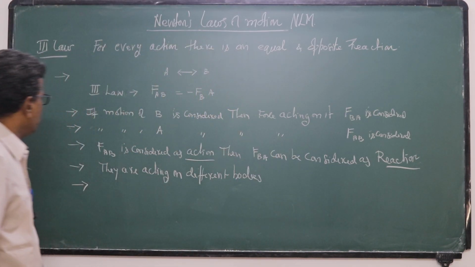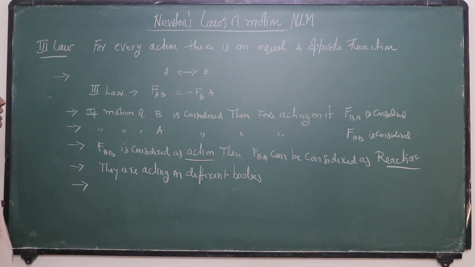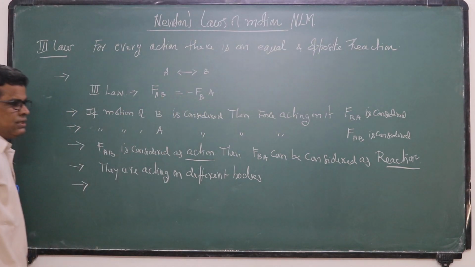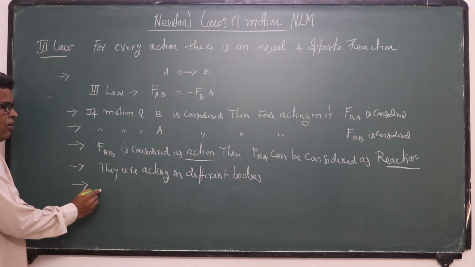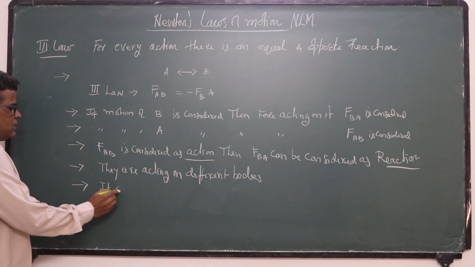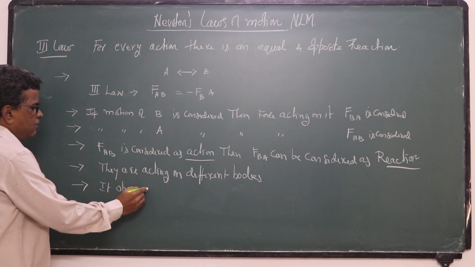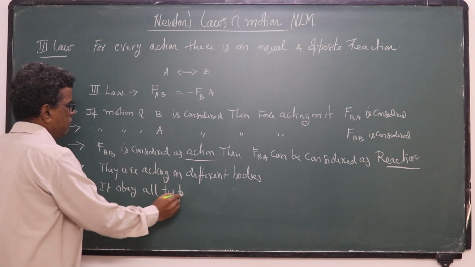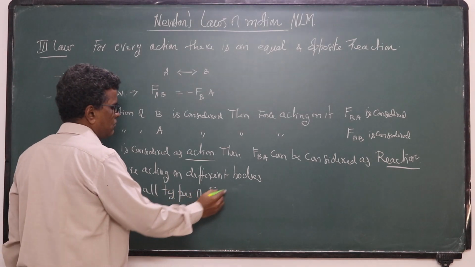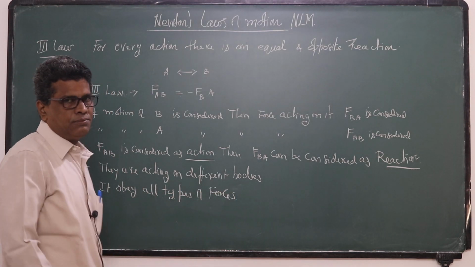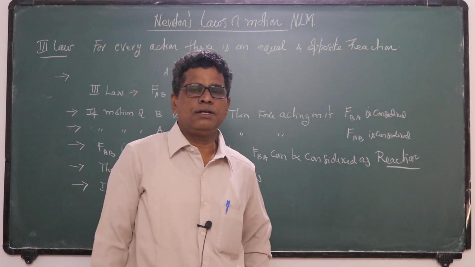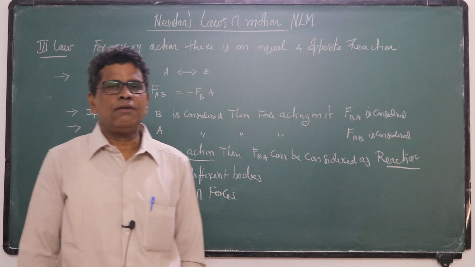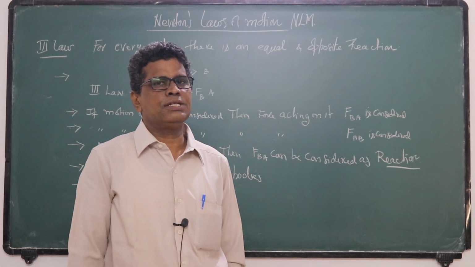These are equal in magnitude and opposite in direction. They form an action-reaction pair. In nature, all types of forces obey this: electromagnetic forces, gravitational force, nuclear forces, and weak nuclear forces.